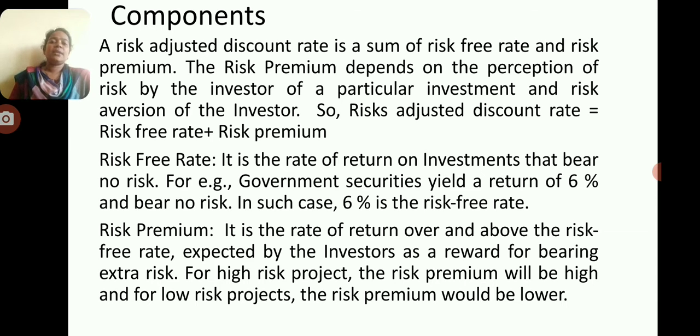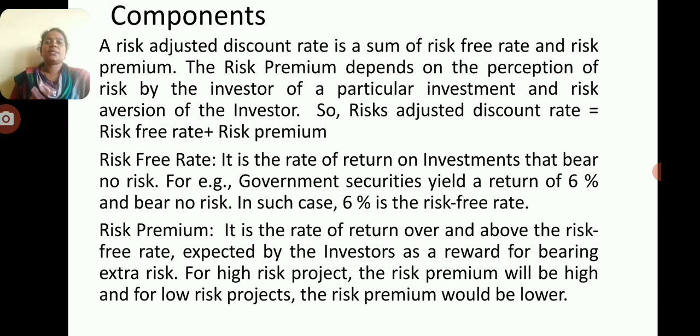So risk adjusted discount rate is a sum of risk free rate and risk premium. As I already explained, the risk premium depends on the perception of risk by the investor of a particular investment and the risk aversion of the investors. So risk adjusted discount rate is equal to risk free rate plus risk premium.